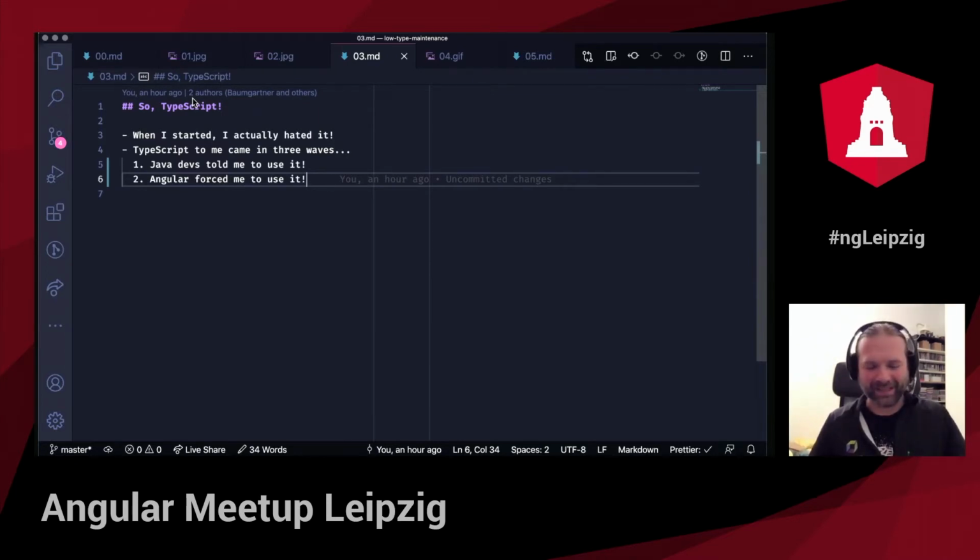It was like, okay, how CoffeeScript tried to make Ruby work with JavaScript, they tried to make Java work with JavaScript. And this is something that I couldn't stand, so I ditched it.